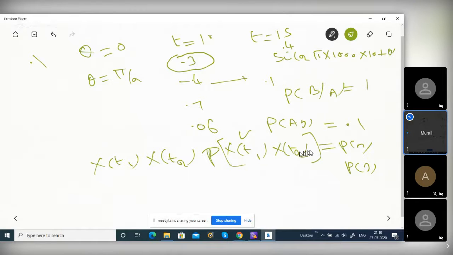But if it is different, you find the probabilities and multiply actually. That probability you have to find out, and sum it for all i equal to 0, pi by 2, 2 pi by 2, 3 pi by 2. This is the autocorrelation. This is the formula. Is it clear?